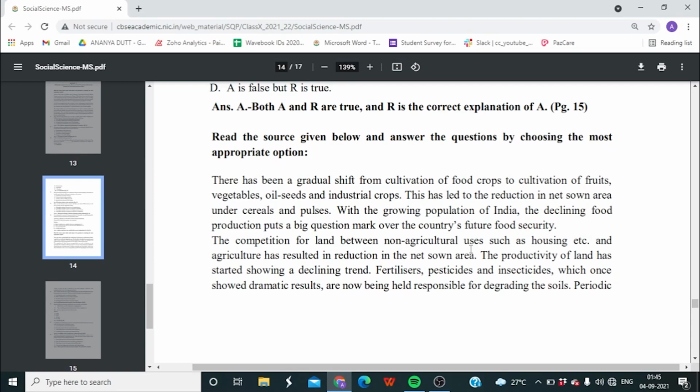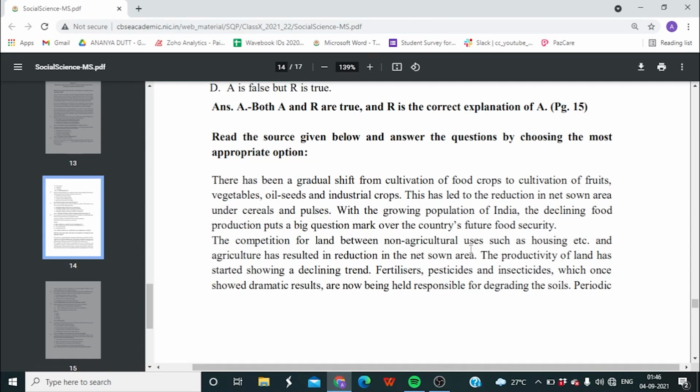With the growing population of India, the declining food production puts a big question mark over the country's future food security. The competition for land between non-agricultural uses such as housing, etc., and agriculture has resulted in the reduction in the net sown area. The productivity of land has started showing a declining trend.